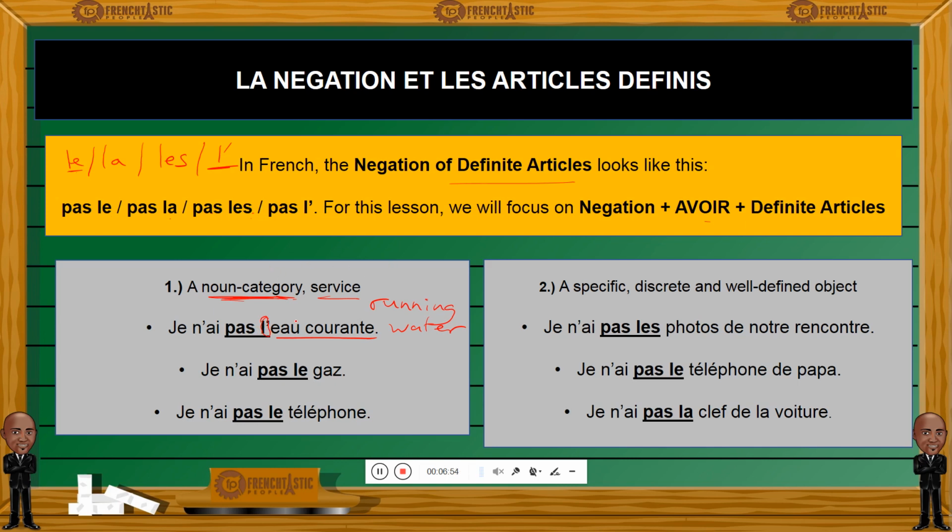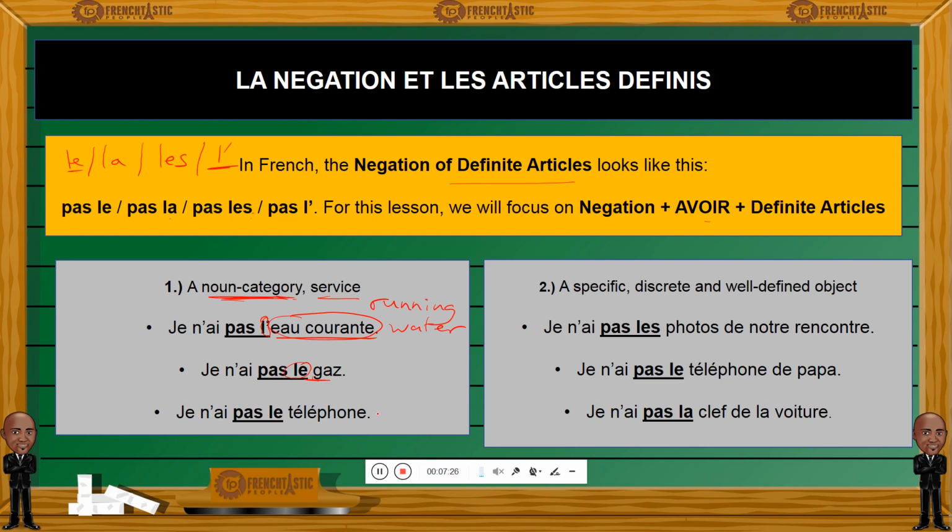But when the noun you are dealing with, in this case eau courante, represents a service, well, you keep the definite article that accompanies that service. So, je n'ai pas l'eau courante. I don't have running water. Je n'ai pas le gaz. I don't have gas. You know, the gas service at home. So, we keep le as well in the negative sentence.